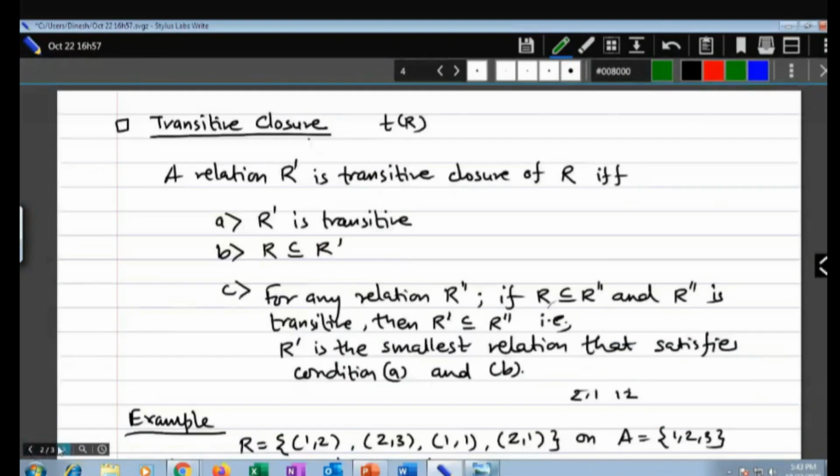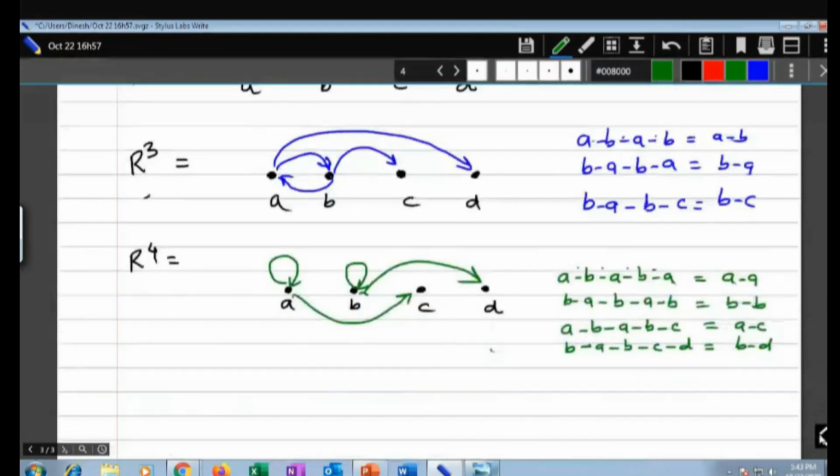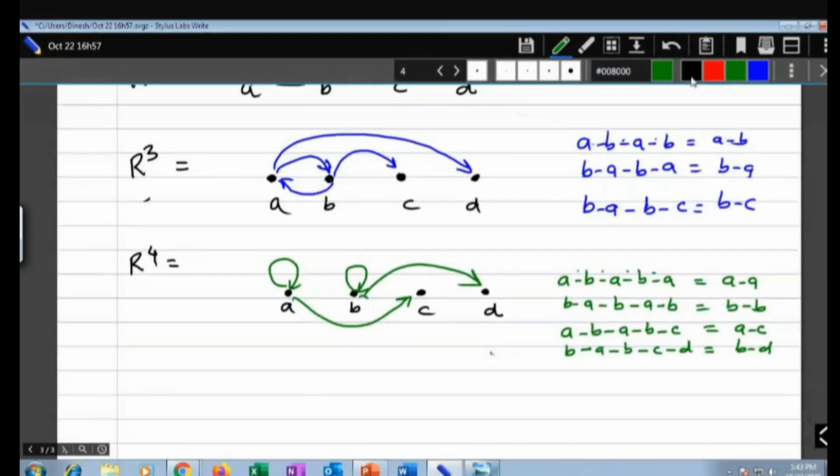Unfortunately I cannot zoom it. Look at this R2 and look at this R4. So it's one and the same. So what we conclude is that R to the power 2 is equal to R to the power 4. Are you getting me? Yes or no? So you will have R to the power 0, R to the power 1, R to the power 2, R to the power 3, and then R to the power 5 will come here, R to the power 6 will come over here, and R to the power 7 will come over here, and it will go on.